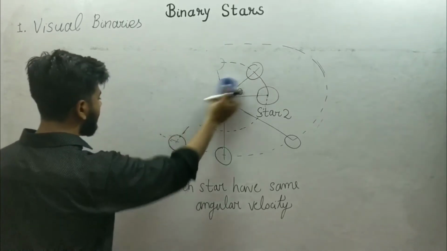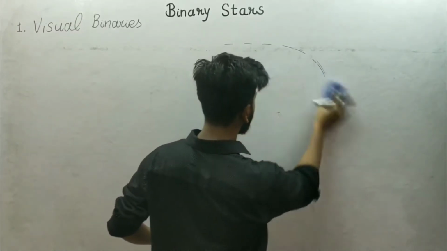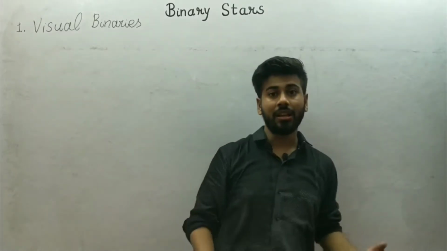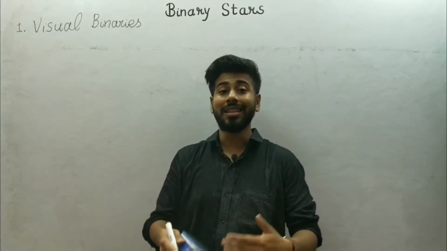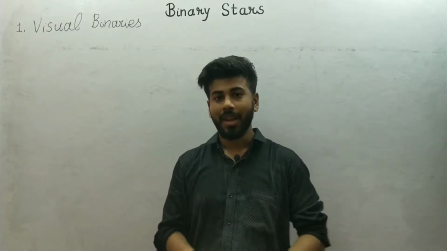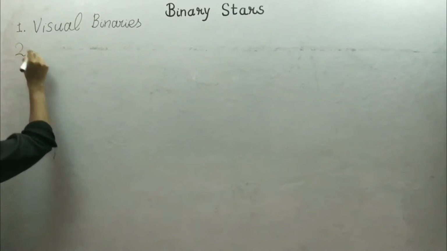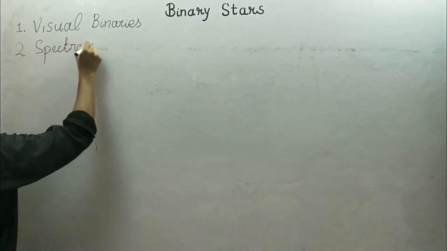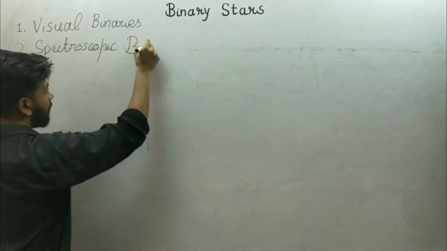Now if I talk about a case in which the stars are so close that we cannot see them separately even using our biggest telescope, how will we see the stars? The answer is spectroscopy. Let's see. The second type is spectroscopic binaries.